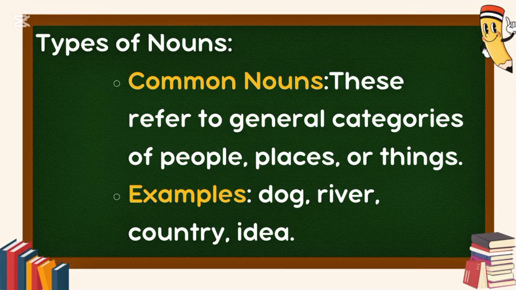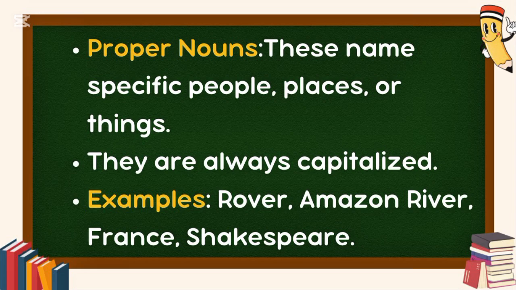Types of nouns. Common nouns. These refer to general categories of people, places, or things. Examples: dog, river, country, idea. Proper nouns. These name specific people, places, or things. They are always capitalized. Examples: Rover, Amazon River, France, Shakespeare.